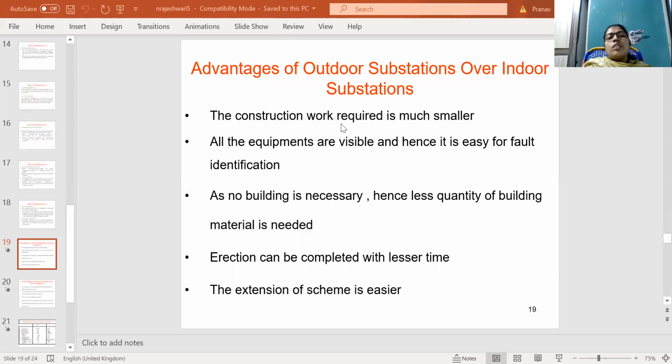So coming to advantages of outdoor substations over indoor substations. The below are the advantages.